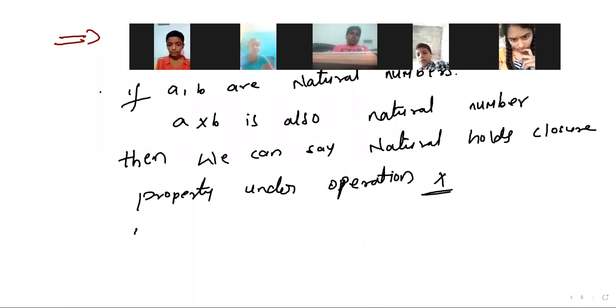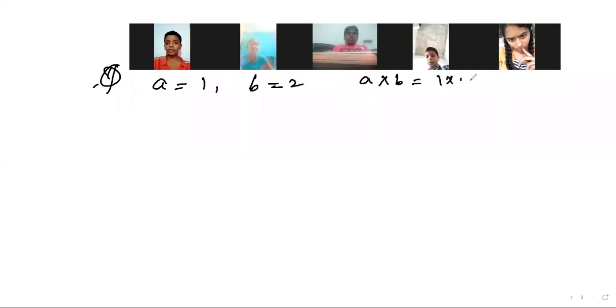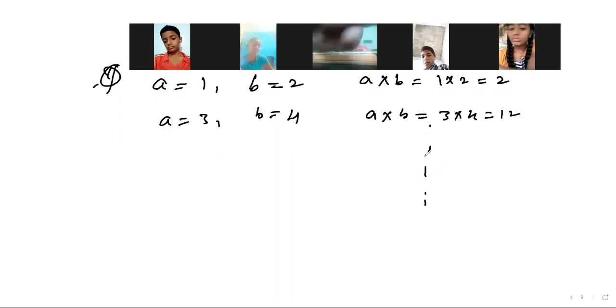Suppose you take a equals 1, b equals 2, then a into b, 1 into 2, is 2. If a equals 3, b equals 4, a into b is 3 into 4, 12. If you continue like that, for any natural numbers you will get a natural number only. The product becomes a natural number again, isn't it? So then what can we say?